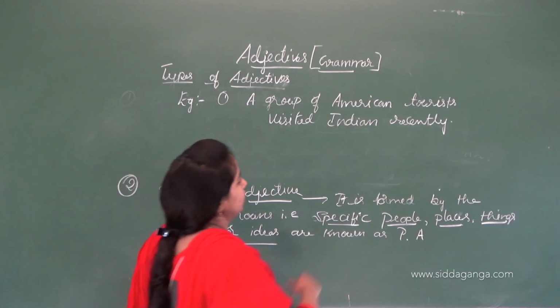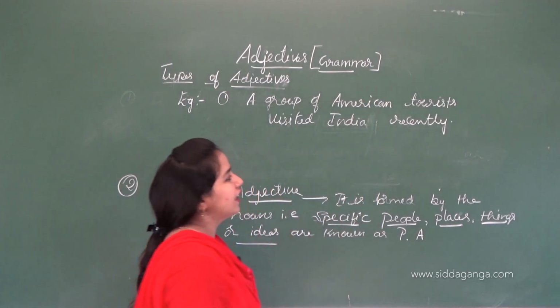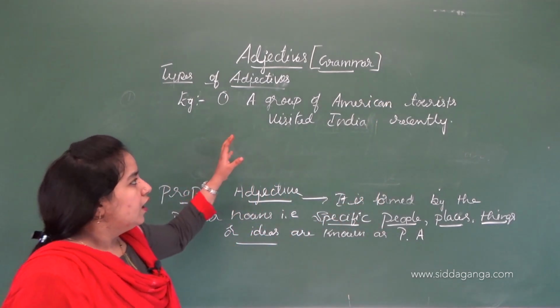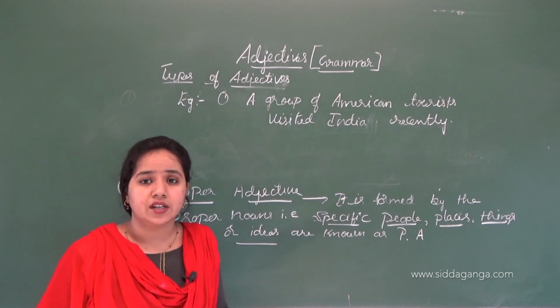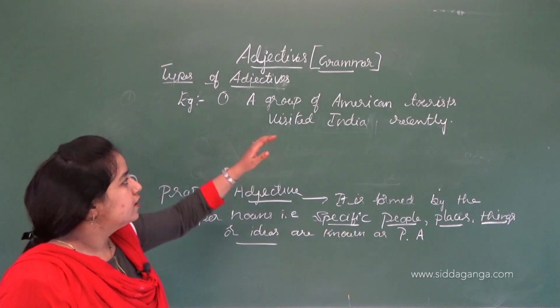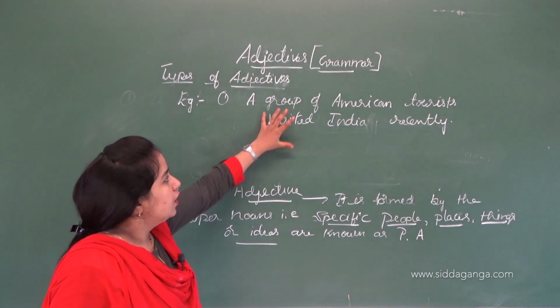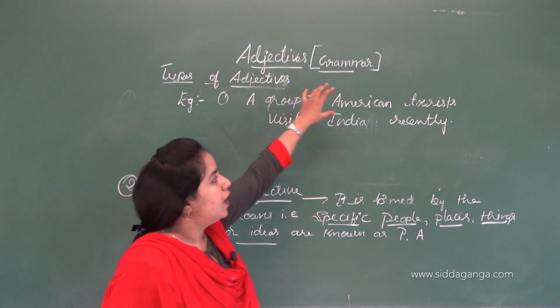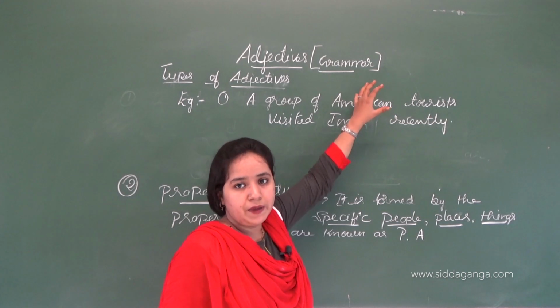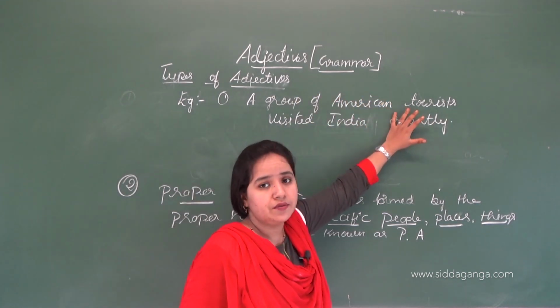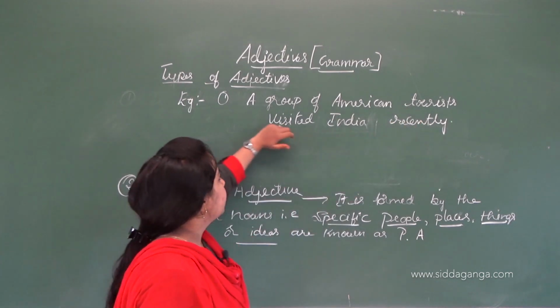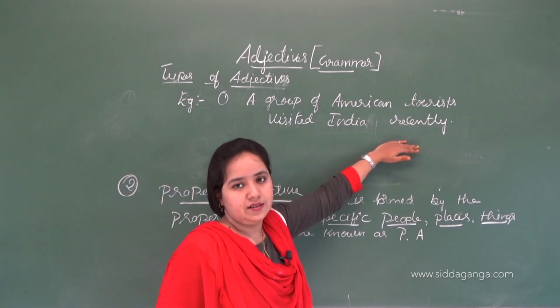India, sorry, not Indian. A group of people who belong to America visited India recently. This is the meaning. Here, what group? American people. They are tourists. They visited India recently.